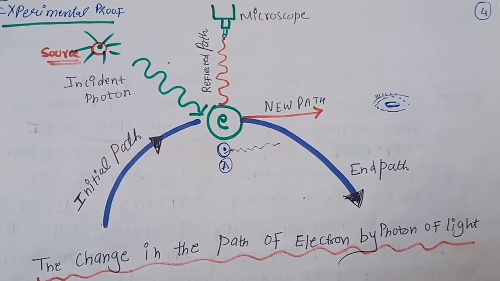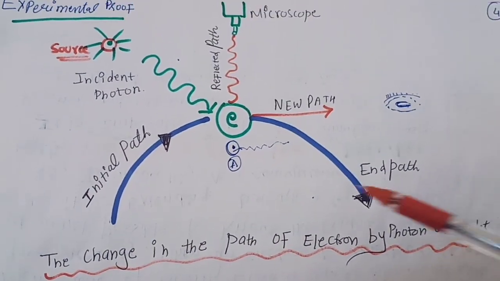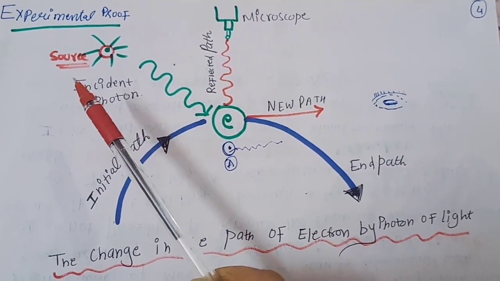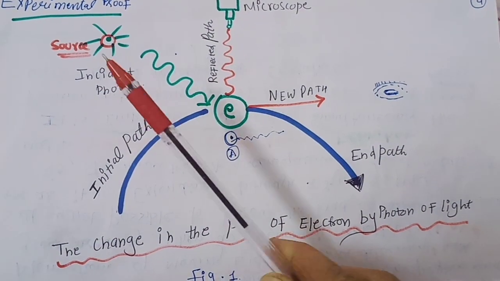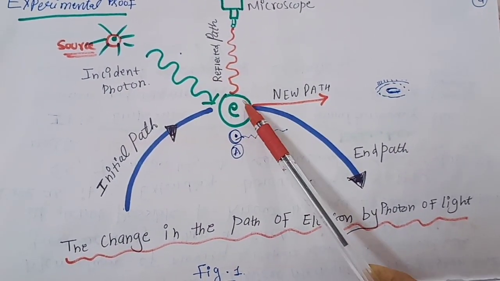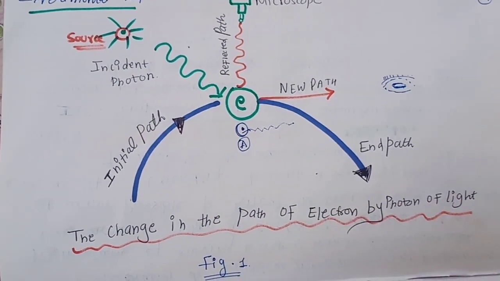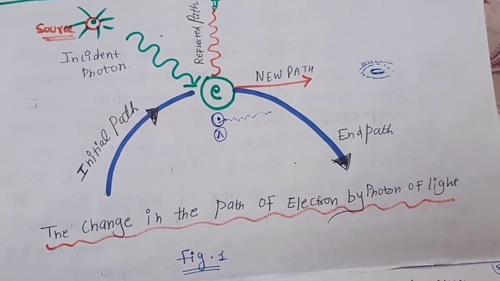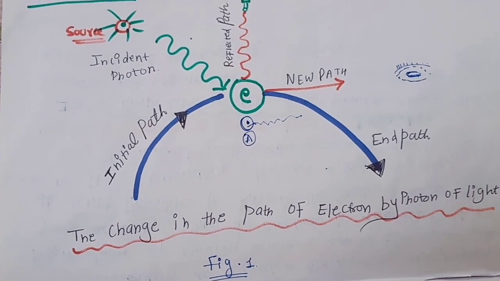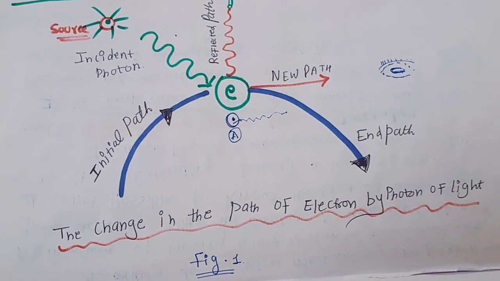Students, we can see this diagram first. Here this is a microscope, this is one electron, and this is our source of light. So what happens if radiations fall on any object? Suppose the radiations fall on a big particle, like a truck. Will any effect take place for the truck or the car or the bus or the train? No, because it is a macroscopic particle.